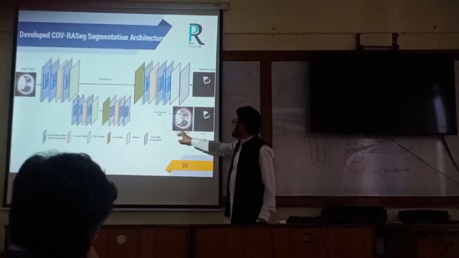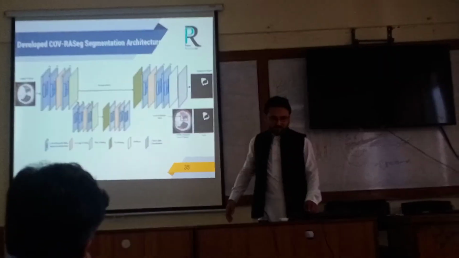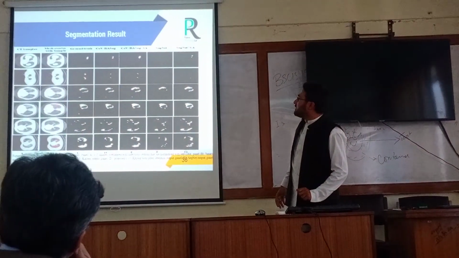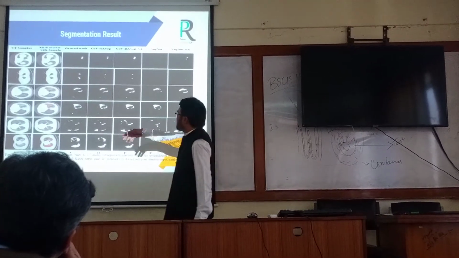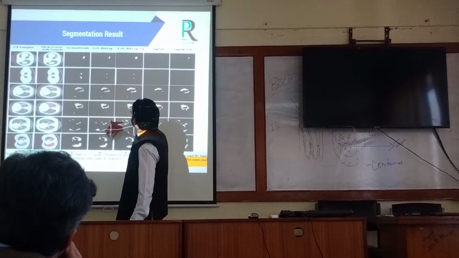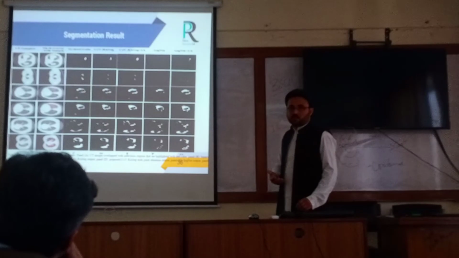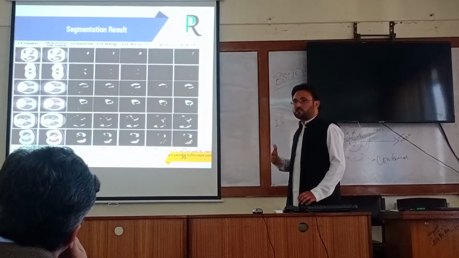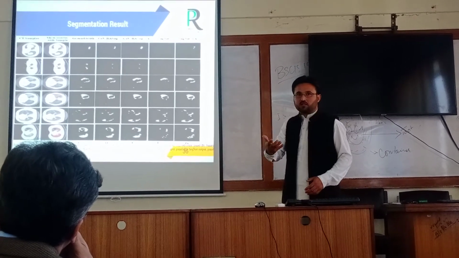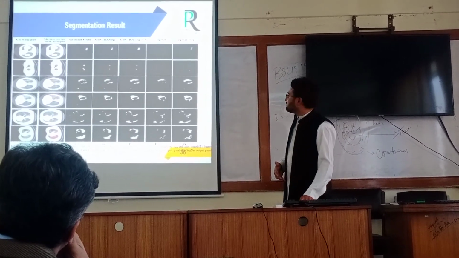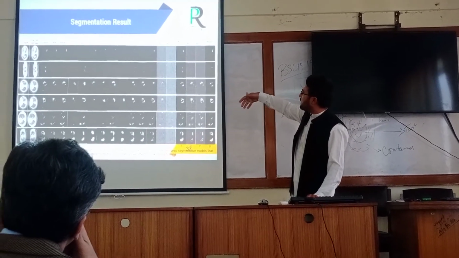So here is the input image, the corresponding level, and that is our segmented image comparison. These are the results of segmentation, the different segmentation results. The first column shows the original, then the level overlay, which is the ground truth. These are the segmentation results. In the segmentation, we incorporate another concept, that is static attention. In all the architectures, we introduce the concept of static attention, meaning we provide attention to the infections in the region of interest area. And this is a comparison with the state-of-the-art architectures.